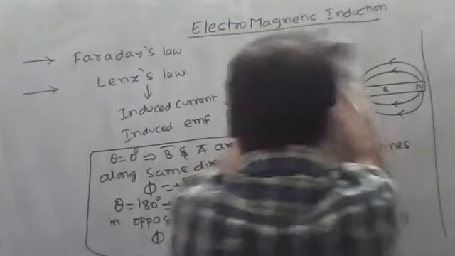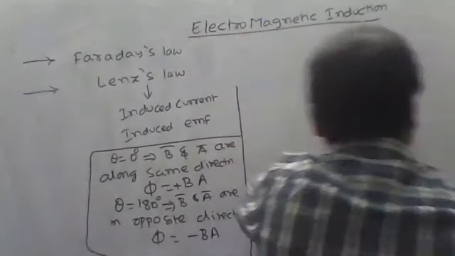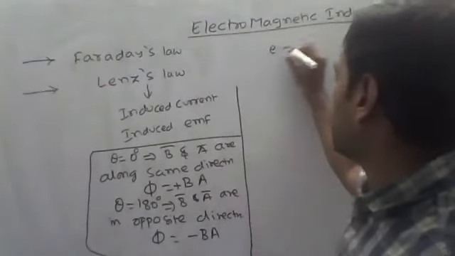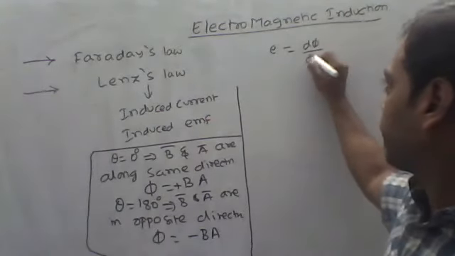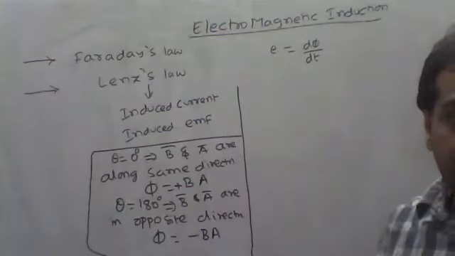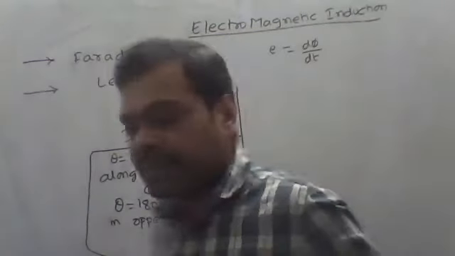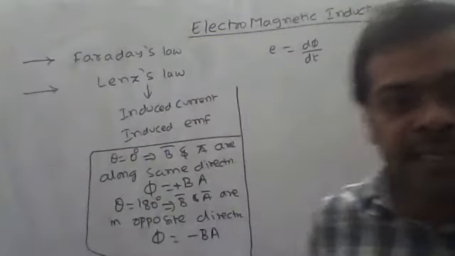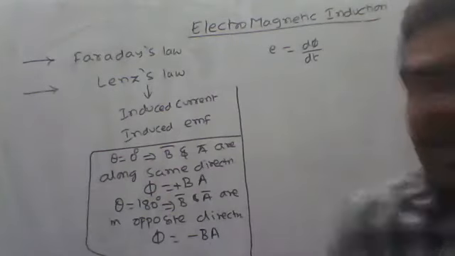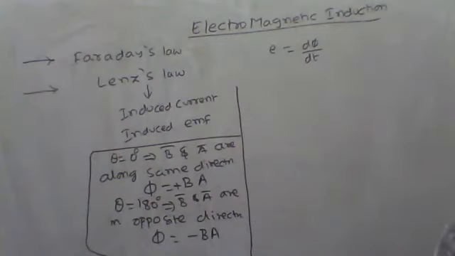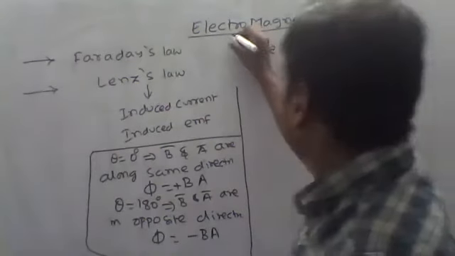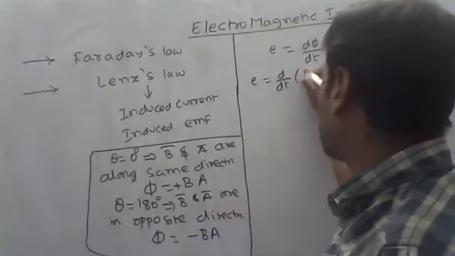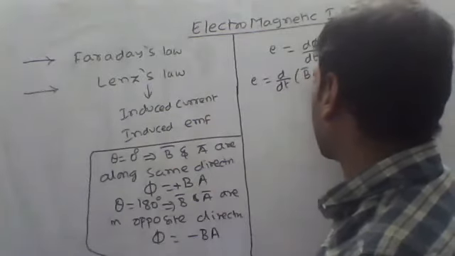That is, we can write it as E is equal to d phi by dt. According to Faraday's law, the magnitude of induced EMF is given as d phi by dt, where phi is the magnetic flux. So here I can write E is equal to d by dt of B bar dot A bar.